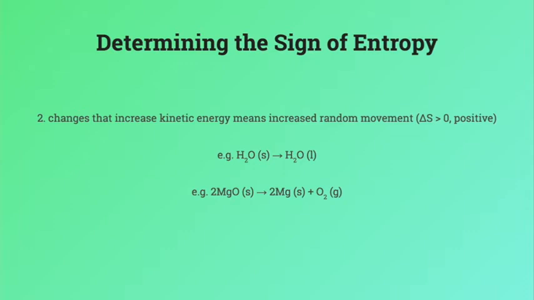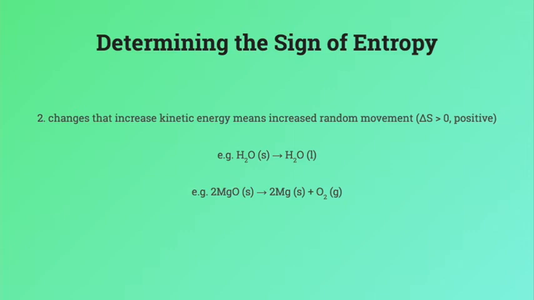For example, the phase change from solid water to liquid water has an increase in entropy because the rigid water molecules in ice are allowed to move more freely and chaotically when they melt. Thus entropy is positive. In the second example, magnesium oxide is allowed to decompose into 2 moles of another solid